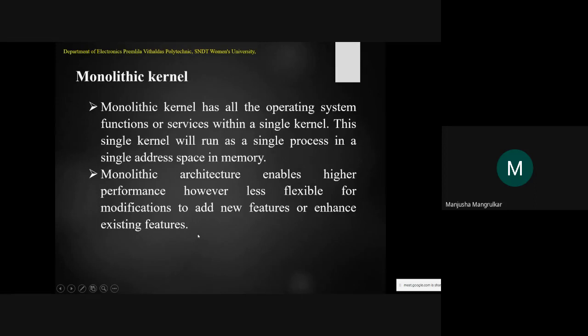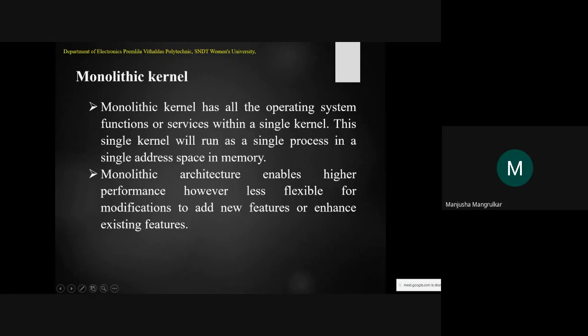So that was the disadvantage of the monolithic architecture: it is less flexible, because once everything is combined into a single kernel, we cannot add whatever we require, we need to change the whole system.